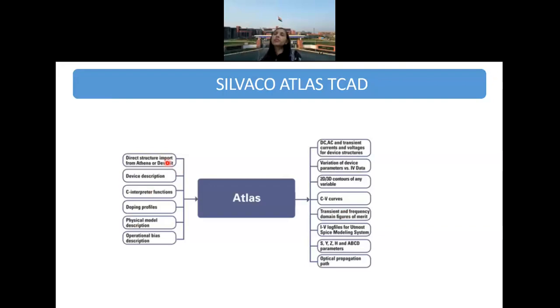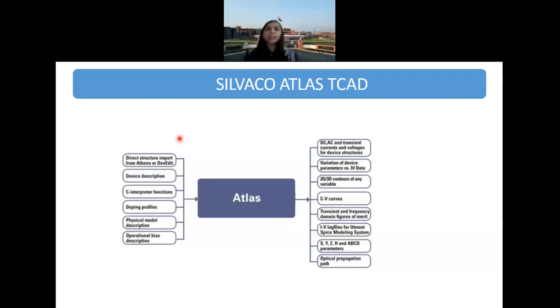Atlas is C compatible. The .in file is not basically C, but all the code written in Atlas is C compatible, and it gives you the flexibility to go for DC analysis, AC analysis, and device variational analysis. If you are making a device, what parameters come to your mind? Say I want to make a MOSFET: metal, oxide, semiconductor.